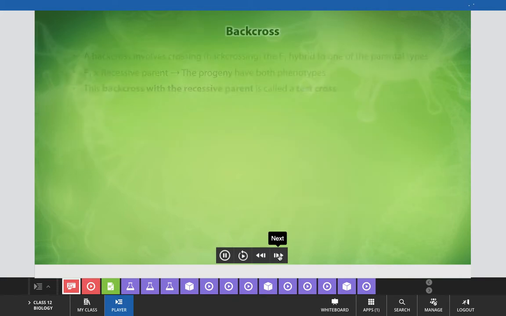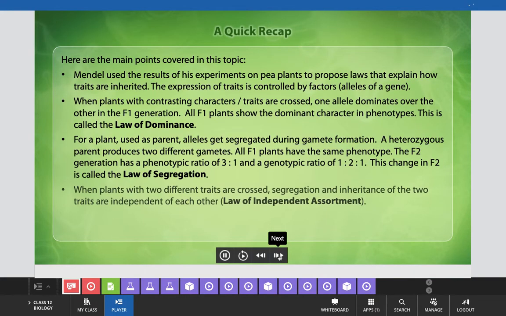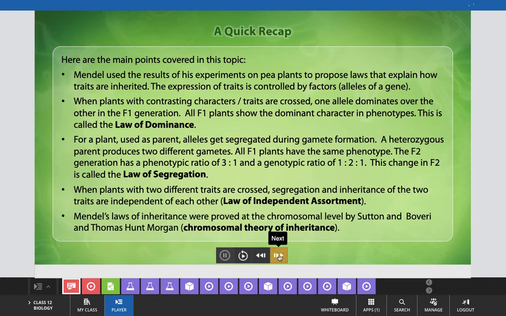Now we will have a quick recapitulation of Mendel's three laws that Mendel has proved with the help of hybridization experiment results that he performed in pea plants. He performed two types of experiments, monohybrid crosses and dihybrid crosses. Here are the main points covered in this topic of Mendel's laws.